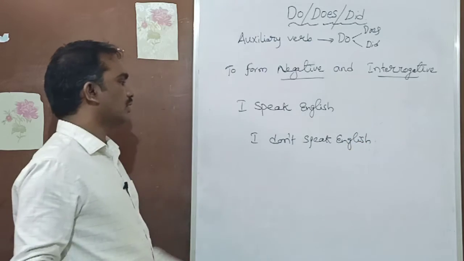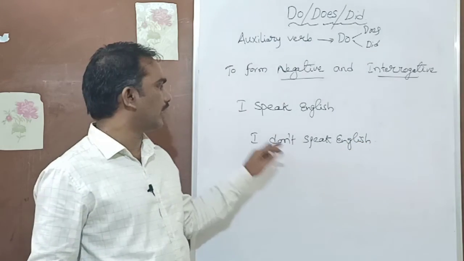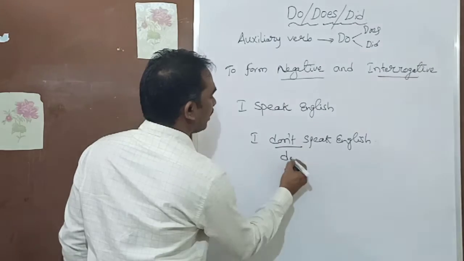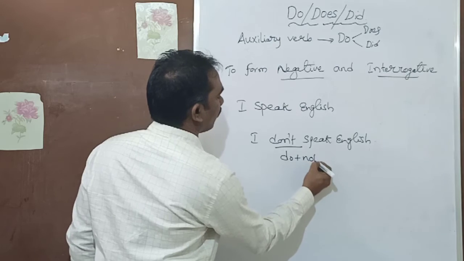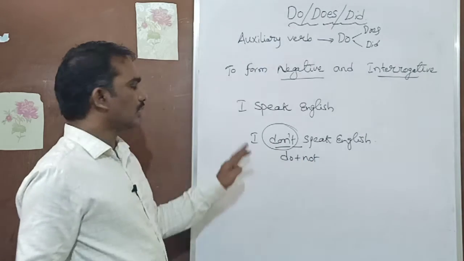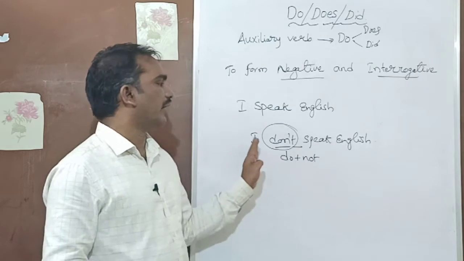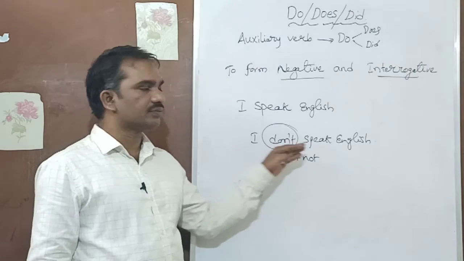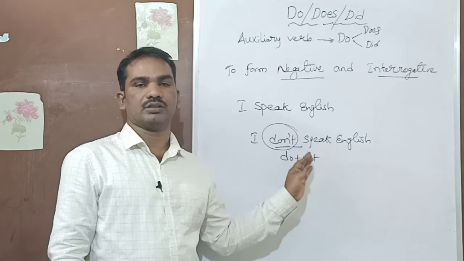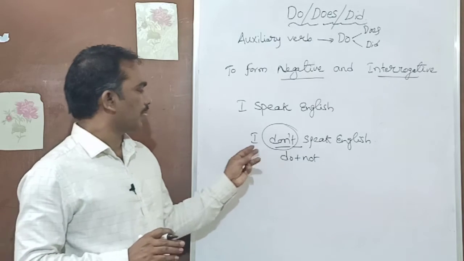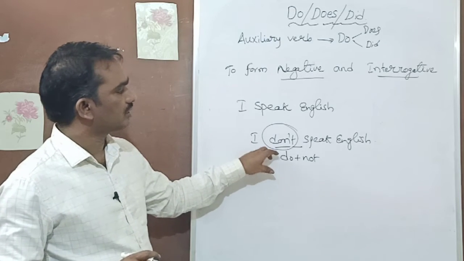I don't speak English, right? This is a negative. Don't means do plus not. This is a contracted form. Remember, in spoken English we always use "I don't speak English," because that saves your time. So this is a negative sentence.